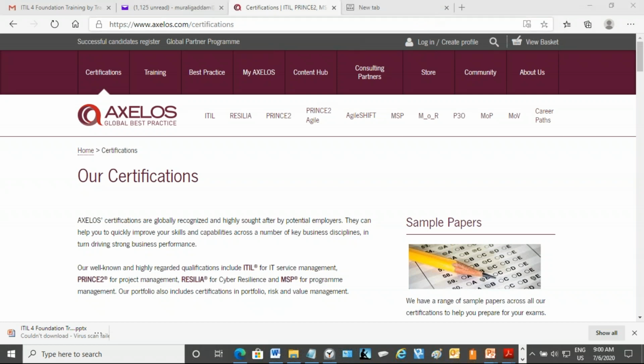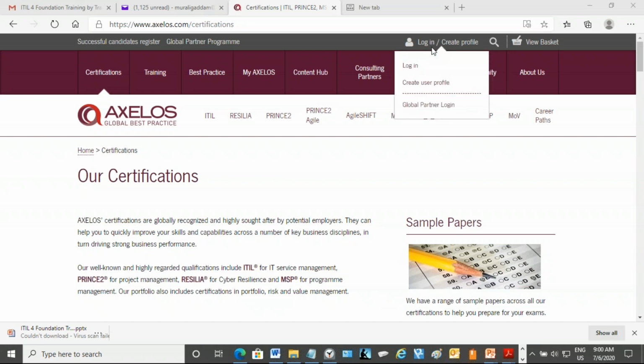So you see this sample paper. We're going to send you these official sample papers for ITIL. But if you want to download any sample paper yourself, you have to create a login. You have to create an account. You don't have to pay money for that.